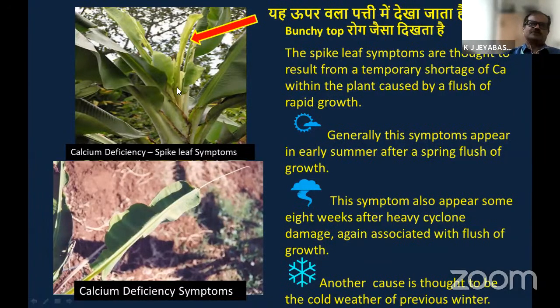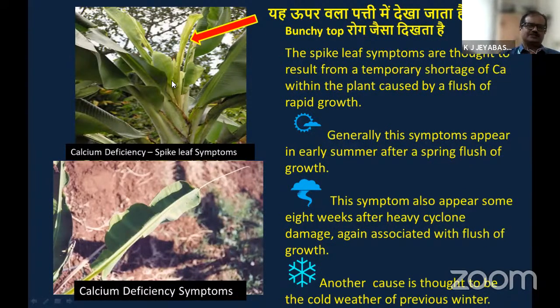Sometimes farmers do not know which is the disease and which is the deficiency symptom. This is also calcium deficiency. The midrib is there, the lamina is not properly formed, and the leaf size is also reduced. On seeing this type of symptom, a farmer would definitely say it is suffering from bunchy top, a viral disease. But actually, this symptom resembles the viral disease bunchy top, but it is not bunchy top disease. It is due to calcium deficiency.